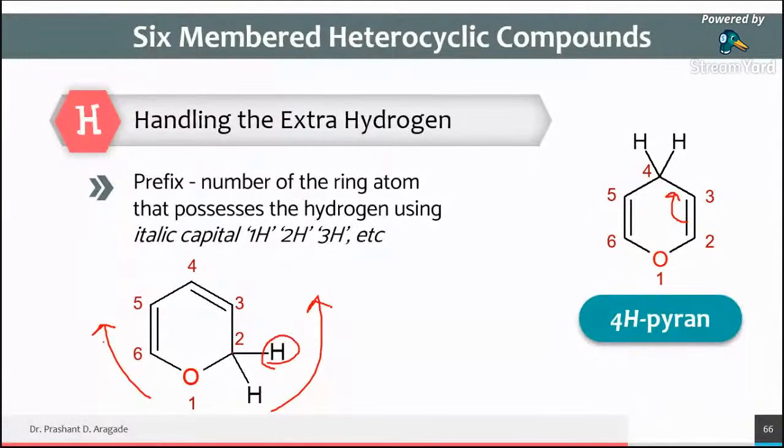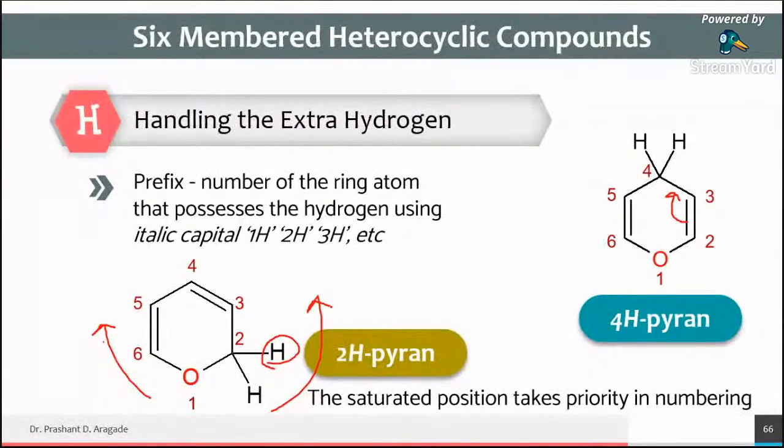But we know one rule, and that rule says that if both numbering systems are correct, the first rule says you have to start the numbering with the heteroatoms. So already we have started numbering with the heteroatoms. If you follow the counterclockwise direction, 2, 3, 4, 5, 6. And the rule says that if there is no other heteroatom, preference will be given to the first heteroatom, that is oxygen.